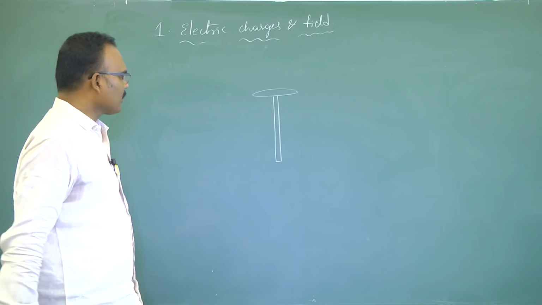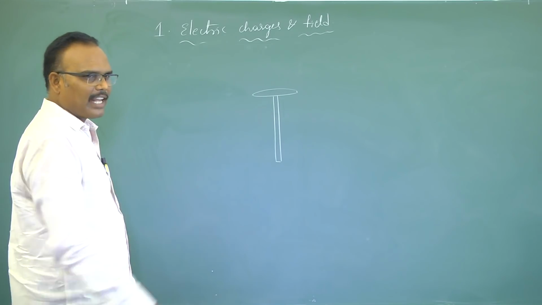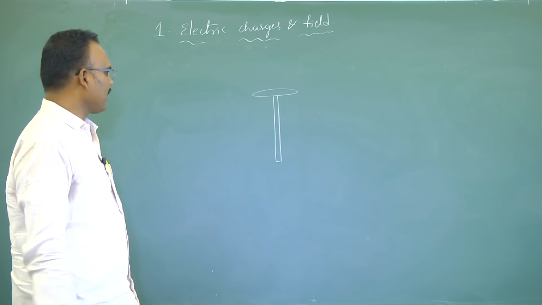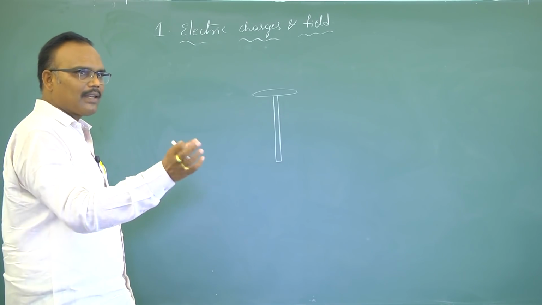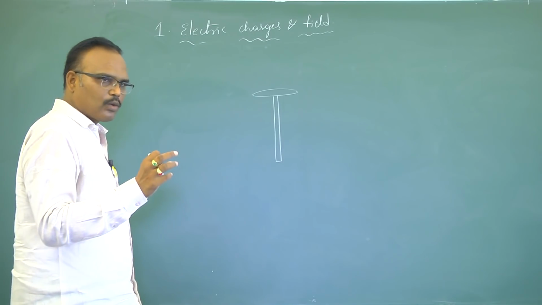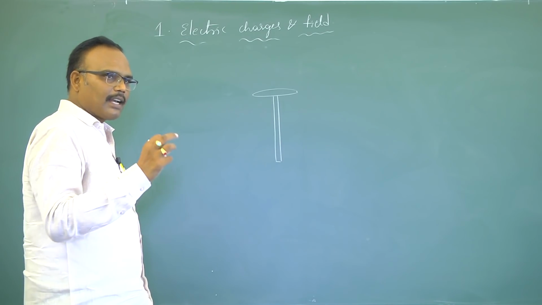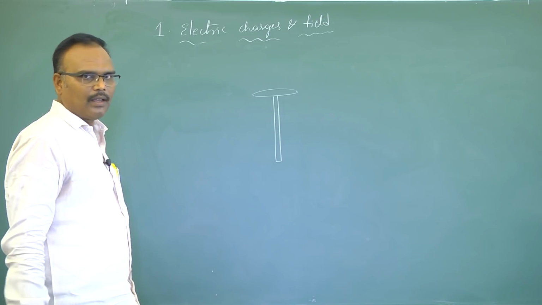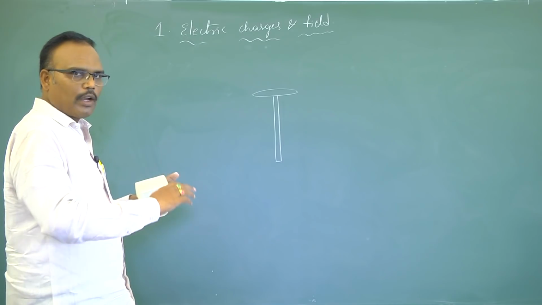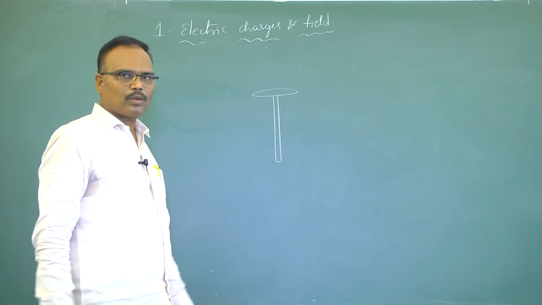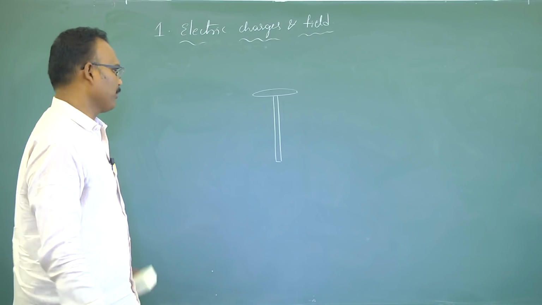But to explain the concept, I need not represent those glass casings every time. We will take exactly the physical function, the parts of the gold leaf electroscope required to understand the concept. That only I am drawing in every case. I am not going to draw a complete diagram of the gold leaf electroscope every time.